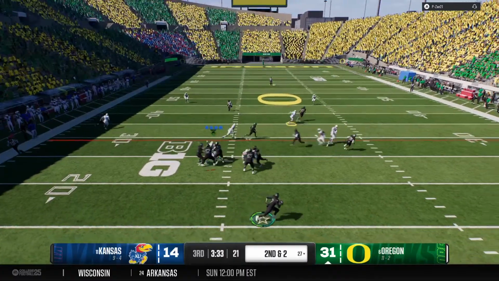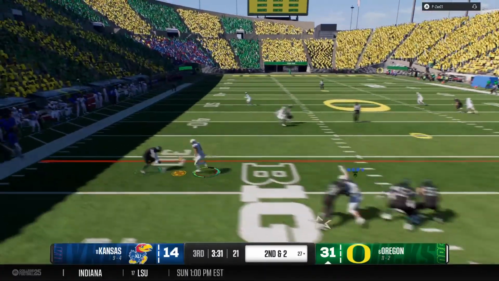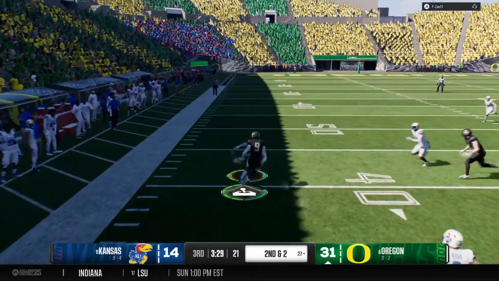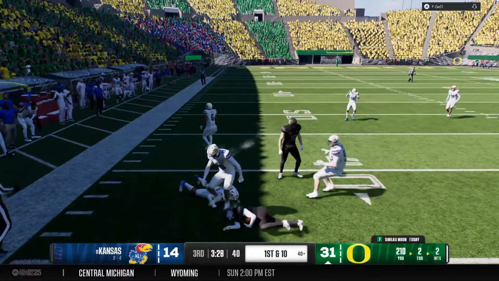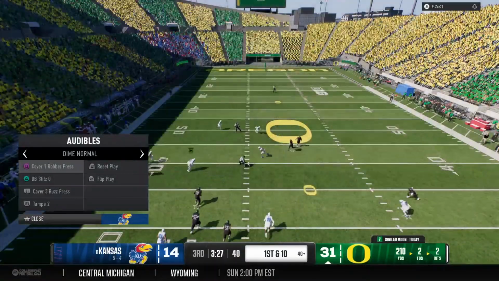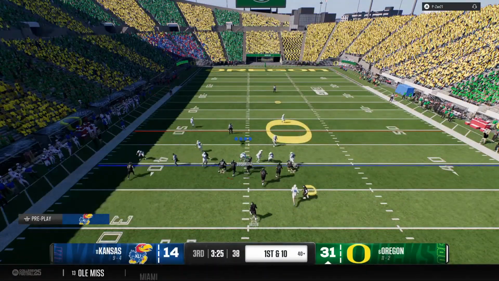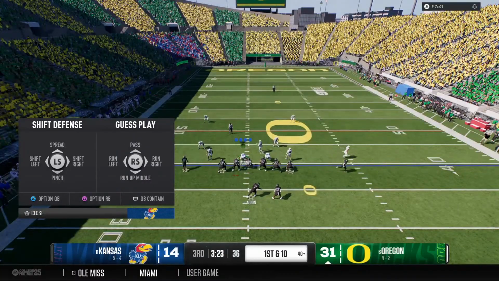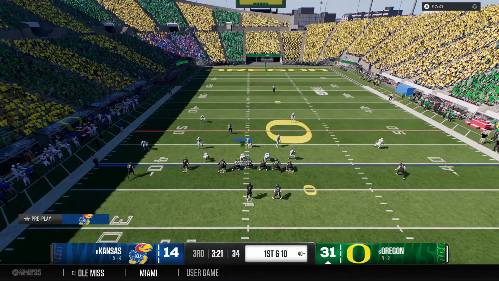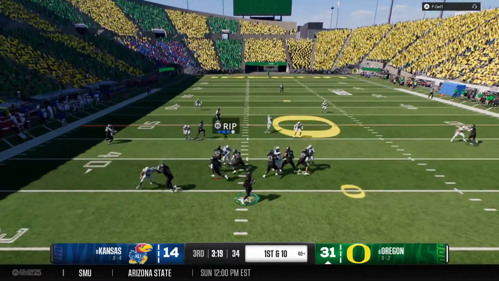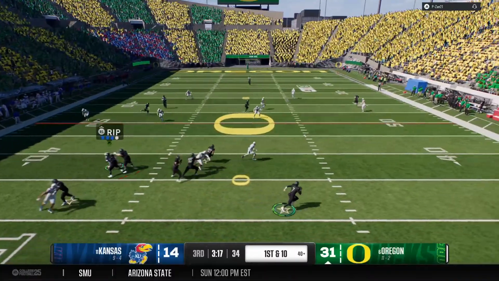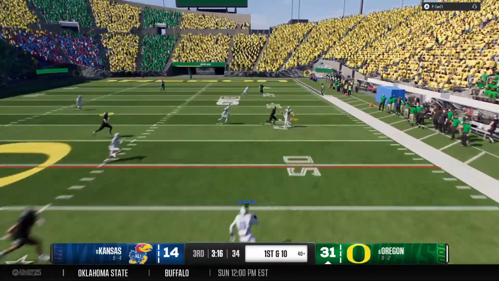From the shotgun, drops back looking for an open man. Receiver looks it in. It's complete. They bring him down, but he makes the 40-yard line. That's a solid gain. The Ducks come up to the line in the hurry-up. Boy, nice completion here by this Oregon offense to be able to show you it's not just about the quarterback's ability to run. Often you associate that with that Oregon quarterback, right?